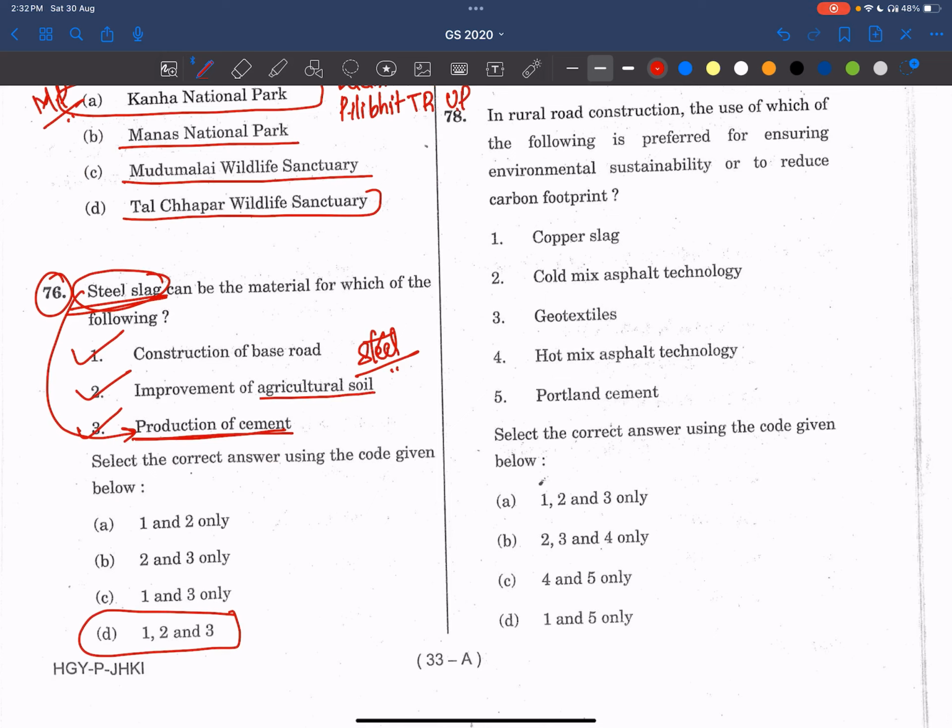Now, in rural road construction, the use of which of the following is preferred for ensuring environmental sustainability or to reduce the carbon footprint? Okay, now see.